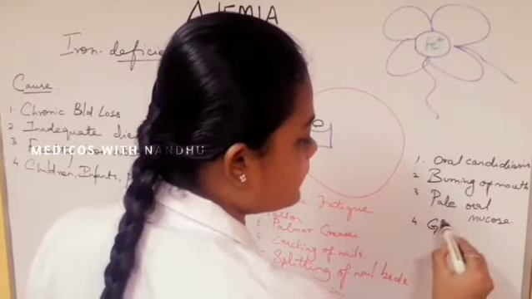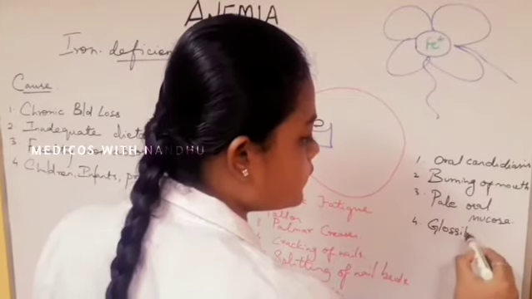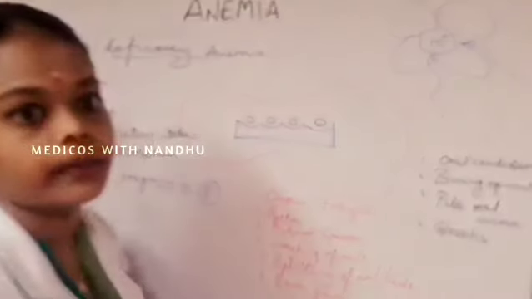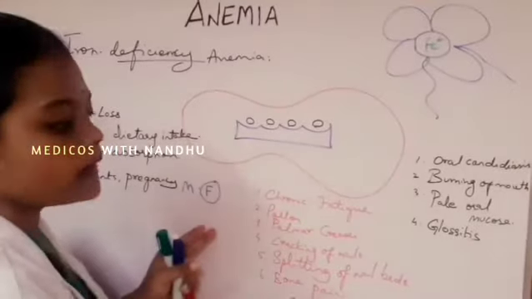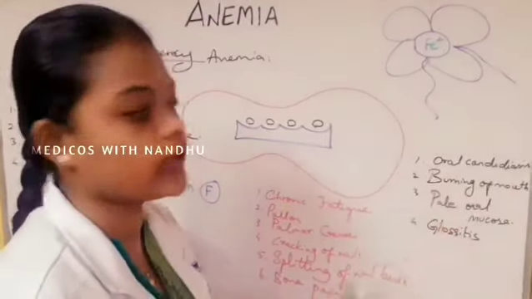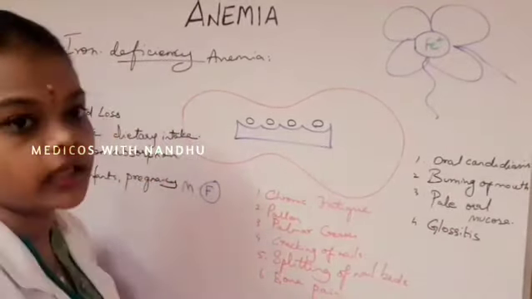Glossitis will be present, which is nothing but inflammation of the tongue. So these are the common clinical features and oral manifestations in iron deficiency anemia.